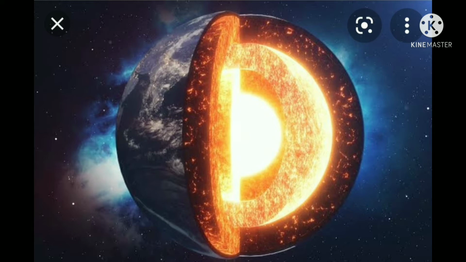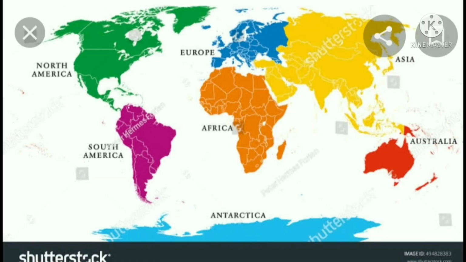When precipitation started, the craters were filled with the water. So this is the shape of earth, and right now we have 7 continents on the earth. But in the initial stage of the lithosphere, the landmass was a single continent and supercontinent, that is Pangea. Now we have 7 continents on the earth.